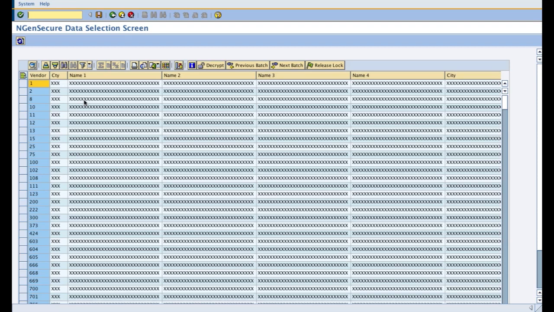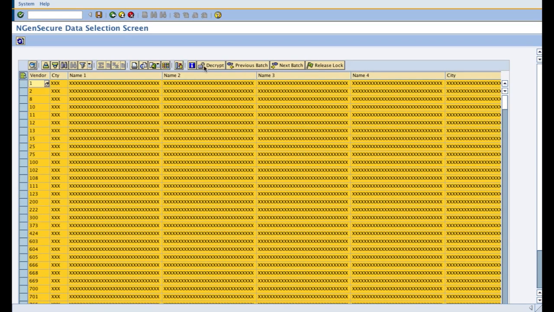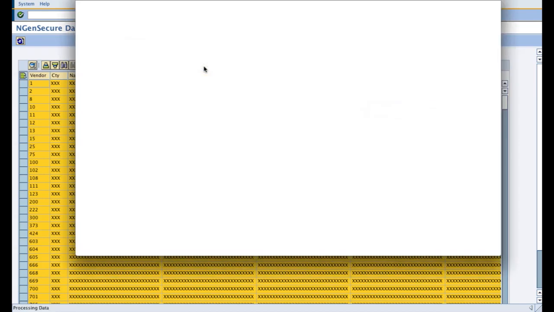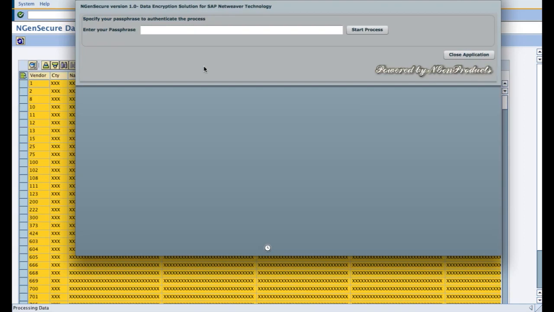So the product always simulates it for you and shows you on the screen, and then you may choose to click on the save button to actually save the decrypted data. So if I choose all my entries in the first batch, click on decrypt, and enter my password.